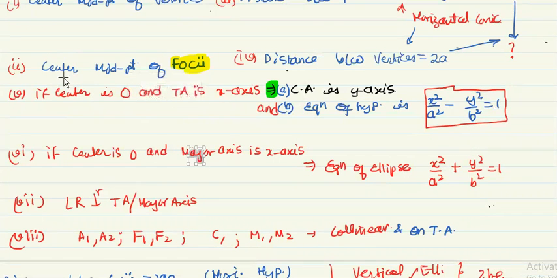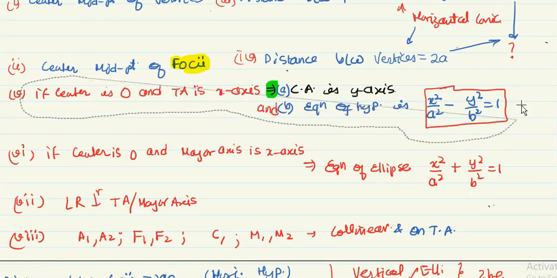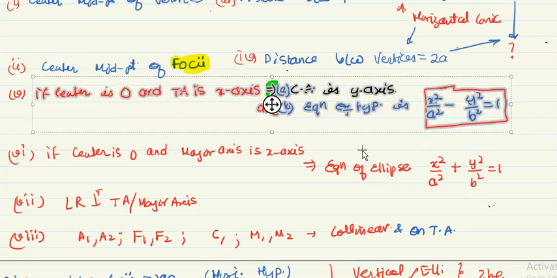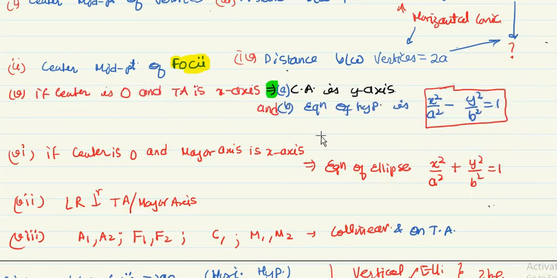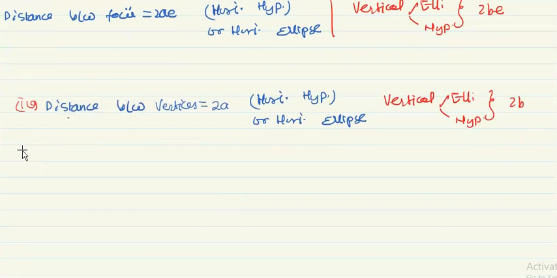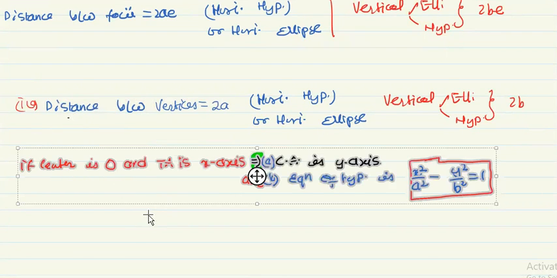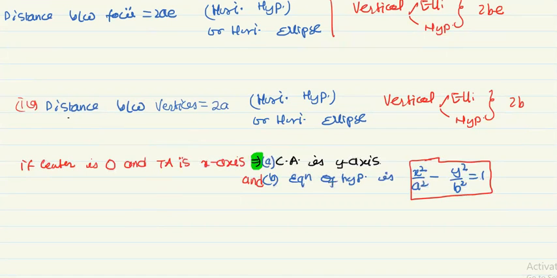Now the fifth point: if the center is origin and the transverse axis is x-axis. Here we are talking about transverse axis because it is a hyperbola, and if it is an ellipse, it will be the major axis. This is a very important point, the point the student generally misses. So if the center is origin and the transverse axis is x-axis, then the conjugate axis is the other one.